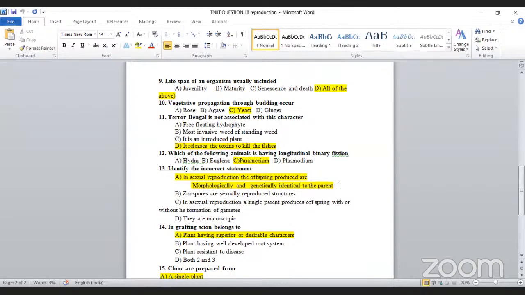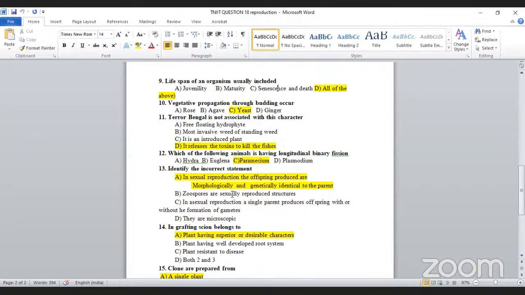Is it correct? Sir, no, sir. It's incorrect. Why? In sexual reproduction, the offspring are not morphologically and genetically identical. There will be some variation. Why? Because the male and female gametes are two different gametes, and the gametes carry different genes. Yes, correct. That's why there is a different genetic composition, because male and female gametes unite together, resulting in the formation of